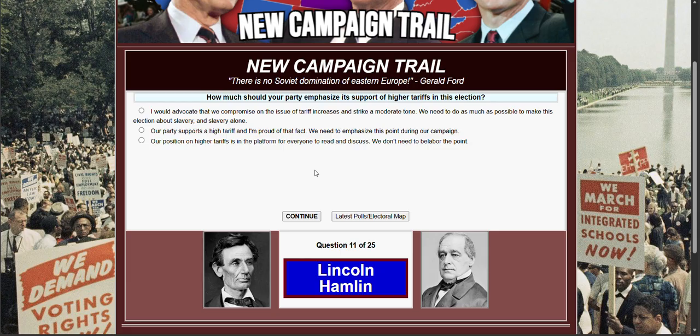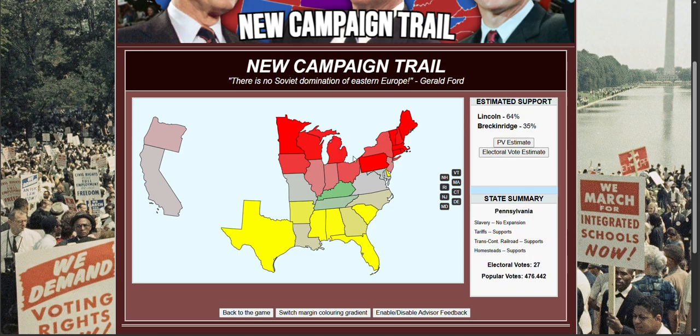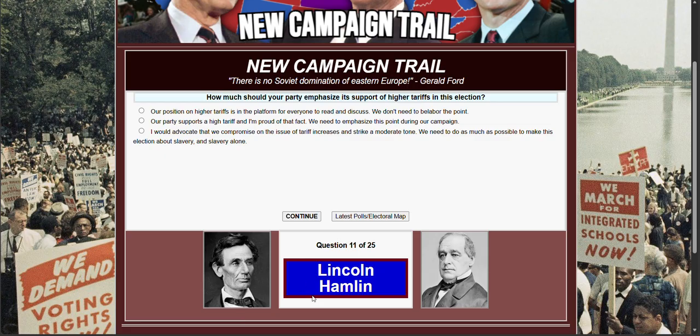How much should your party emphasize its support of higher tariffs in this election? Let me see. What are the opinions on tariffs? Support. Well, once again, support in the North. Crazy divide. Wait, what about those? Slightly supports. Yeah, we're going to go there.